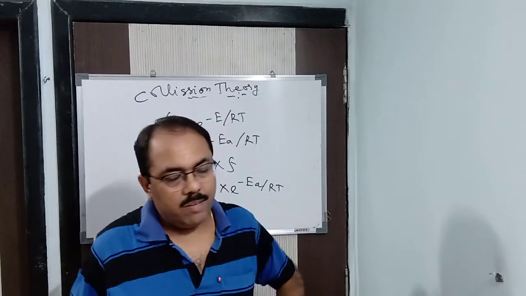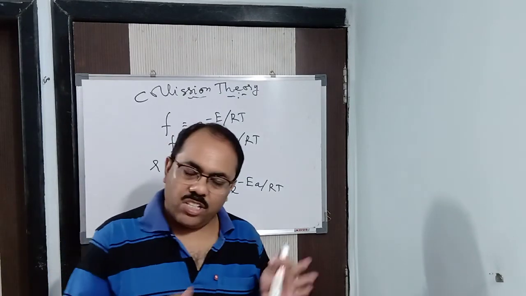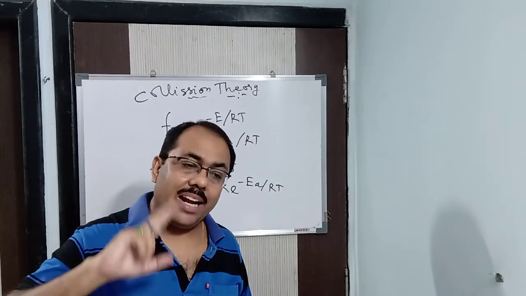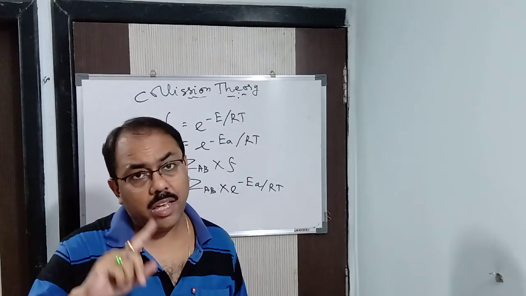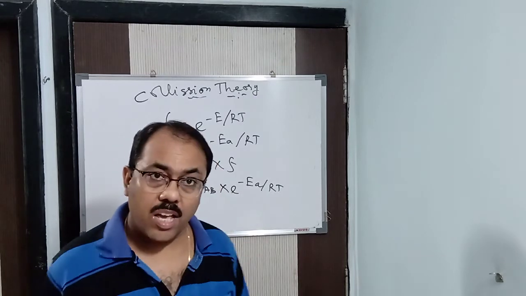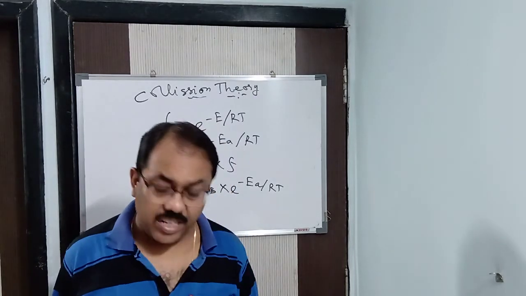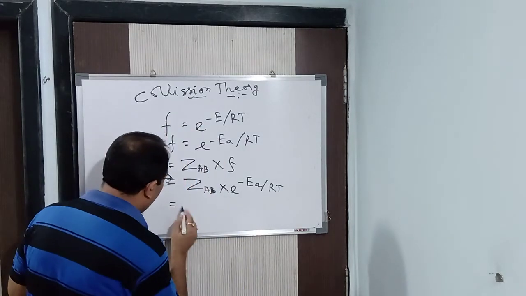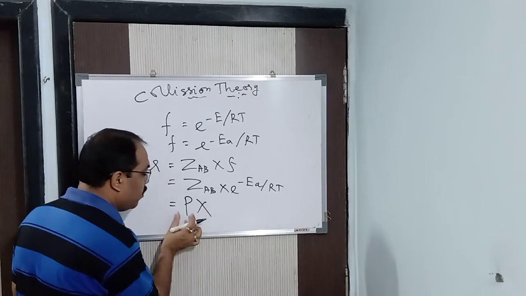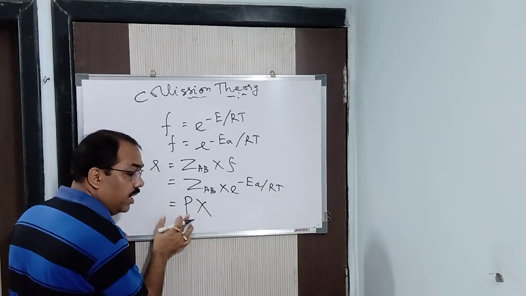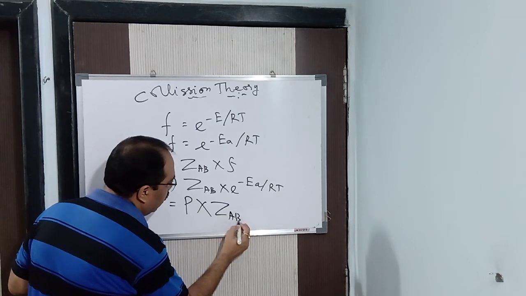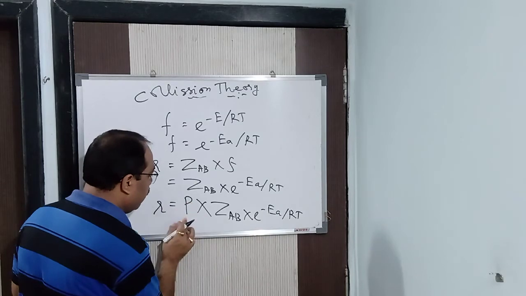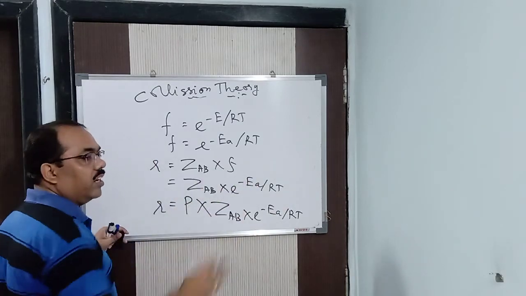But again I come back. When I was teaching you the collision frequency and the rate of the reaction, I said a reactant molecule has to cross two barriers. One is the energy barrier, which I have already discussed with you, and another is the orientation barrier. The molecules have to be properly oriented. So you need to multiply that also. The orientation barrier is a probability barrier, denoted by the letter P, into Z_AB into e to the power minus E_A by RT. If you consider this, you will be getting the actual rate of the reaction.